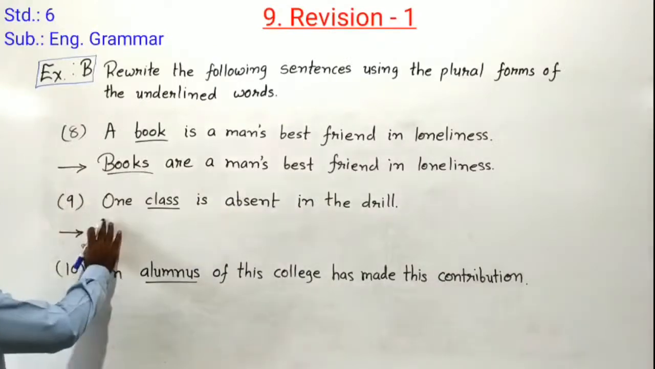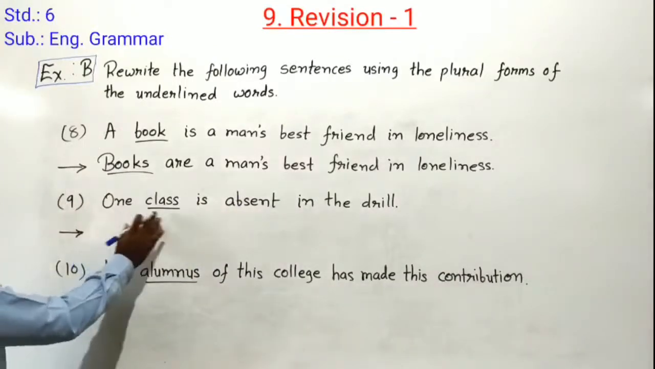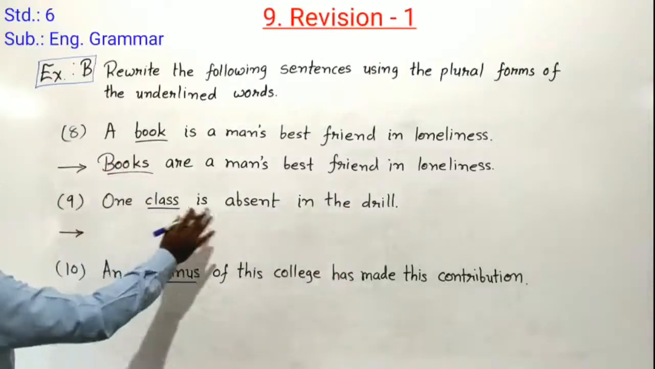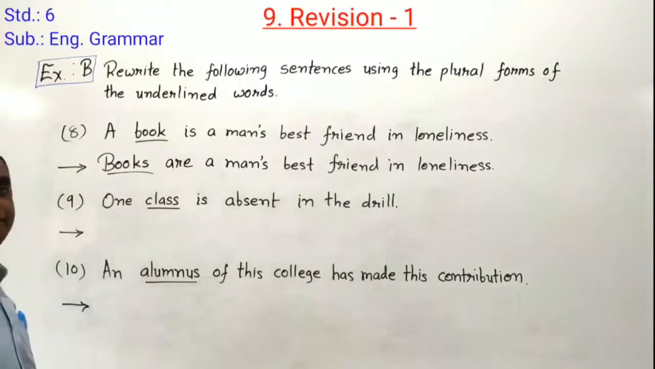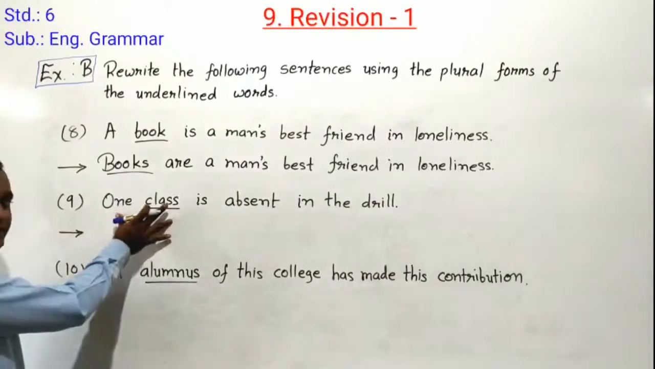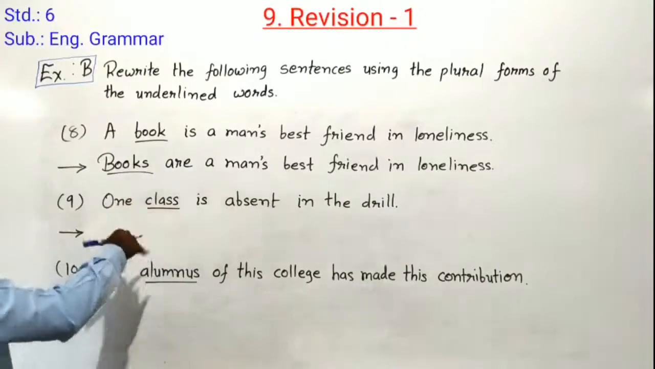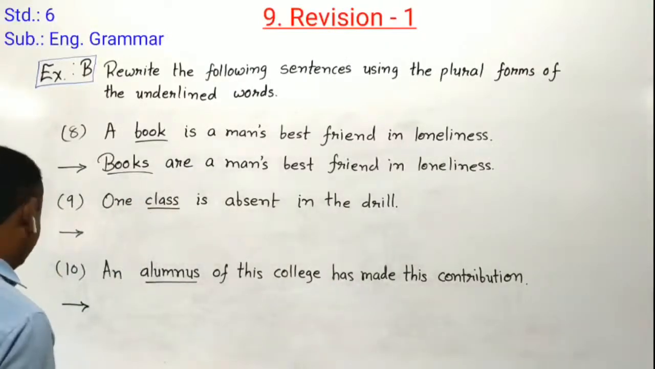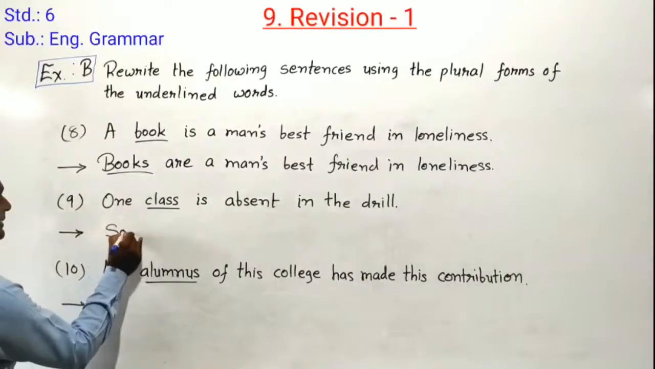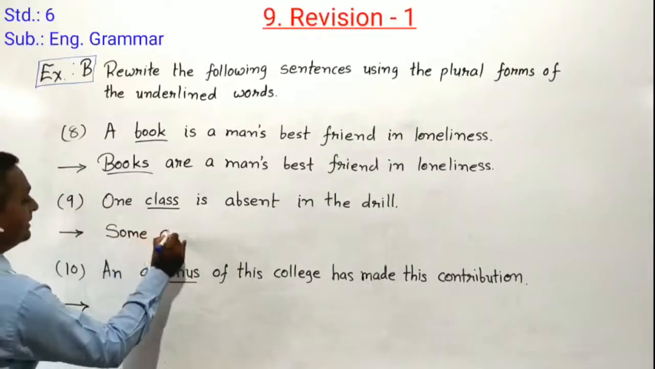Now, ninth sentence we have to see. One class is absent in the drill. One class, here class is given in a singular form. We have to convert it into plural form. Here we are talking about one class, singular, but instead of one class, we have to make it more classes. So what changes do we have to make here? Instead of one, we have to write some classes.